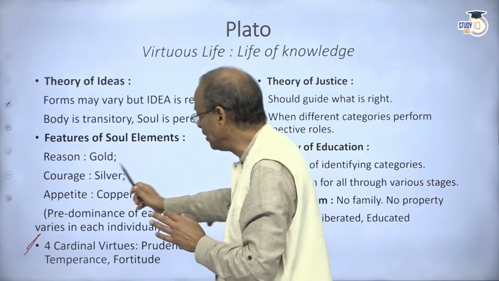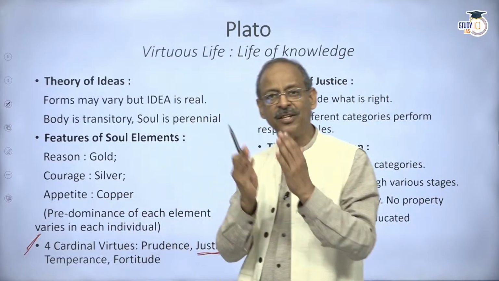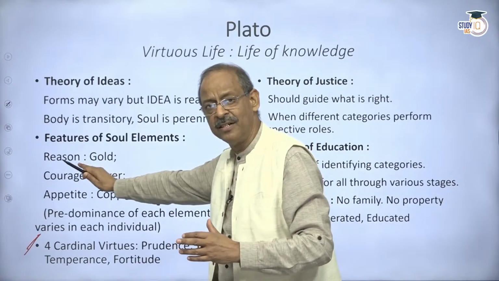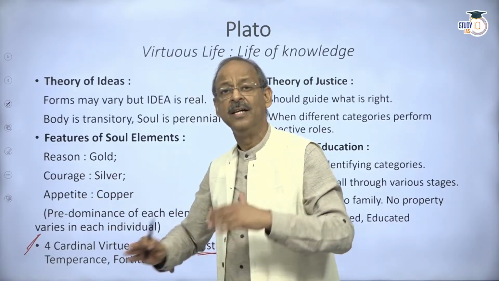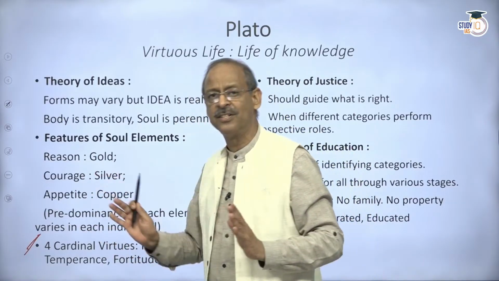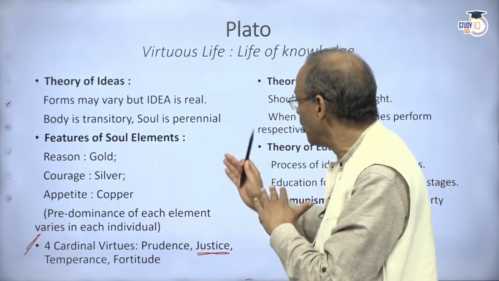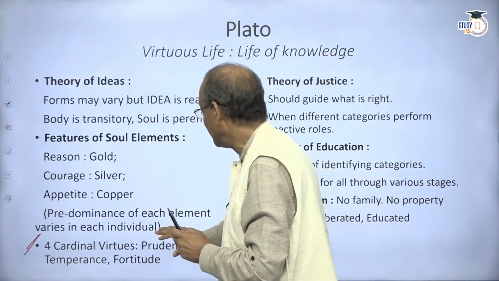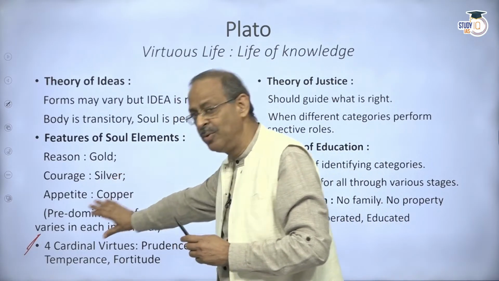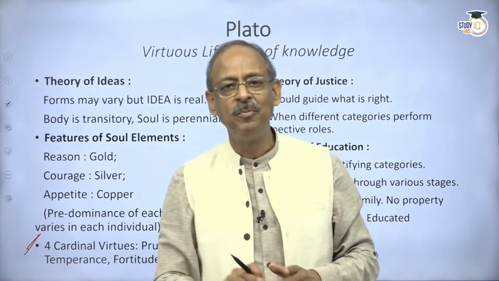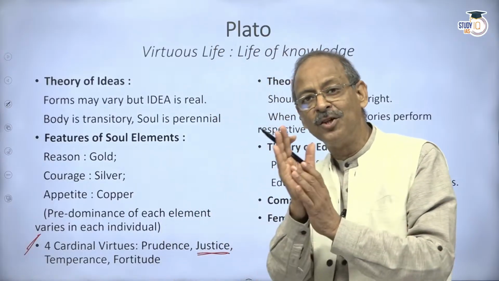Similarly, a person who has courage as the dominant feature. It is not to say that he doesn't have reason or he doesn't have appetite. He may have that, but the dominant feature is courage. Then the society will be ideal. That's what he's looking at. So he says that the individual as well as the society should be based on the dominant feature of that individual.